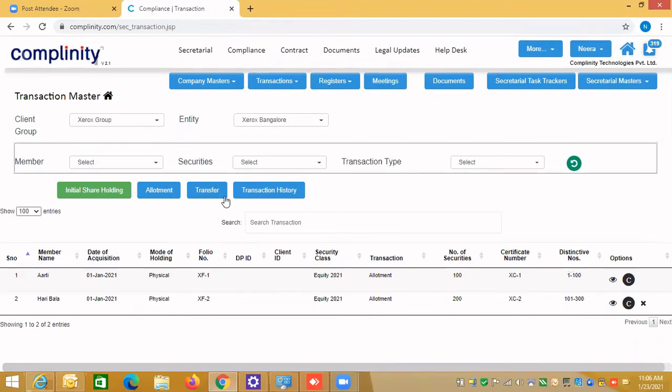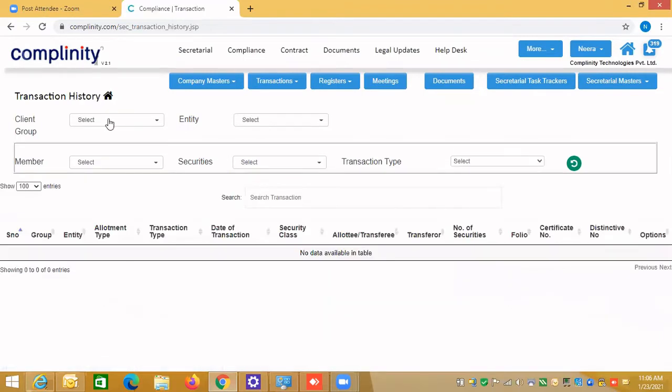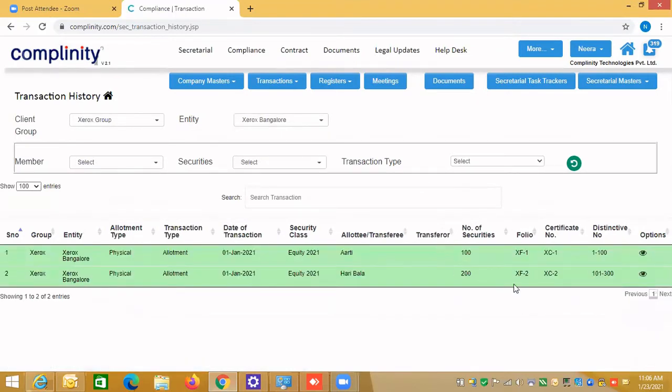And now you see the transaction history. In the transaction history, if you select again Xerox Group and Xerox Bangalore, you will be able to see the transaction history. Always remember, the active transactions and the old transactions, everything will be listed in the history tab.